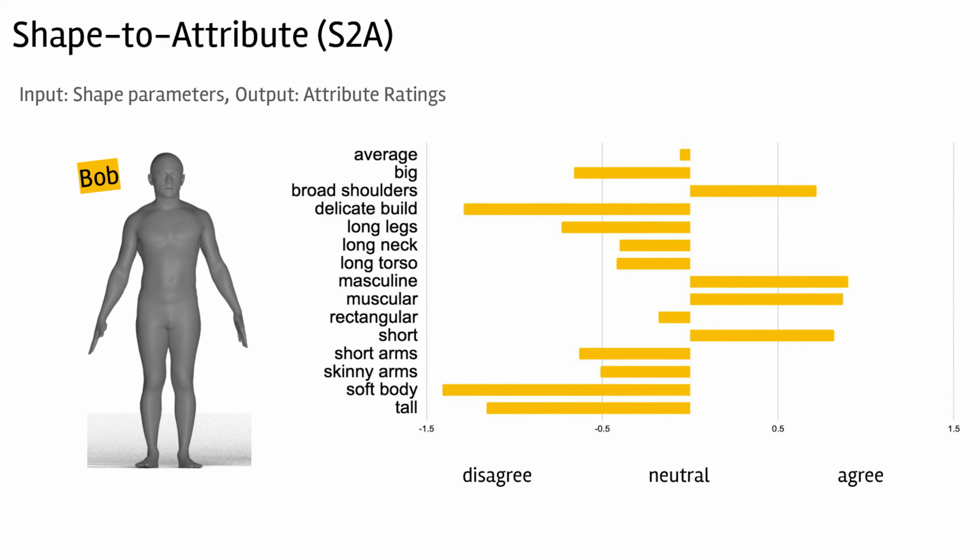With the CAESAR data, we fit a polynomial model, shape to attribute, or S2A for short, that predicts attribute ratings from SMPL-X shape parameters. Our model predicts that Bob has broad shoulders, is rather masculine, muscular, and short.